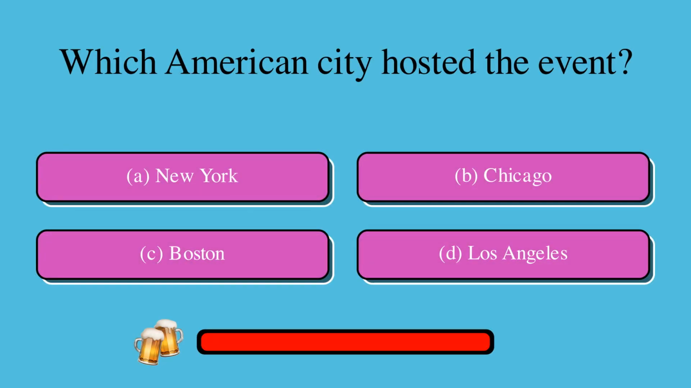Which American city hosted the event? Is it A, New York, B, Chicago, C, Boston, or D, Los Angeles? The correct answer is C, Boston.